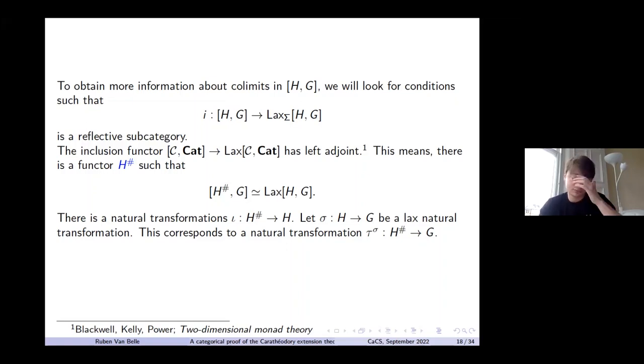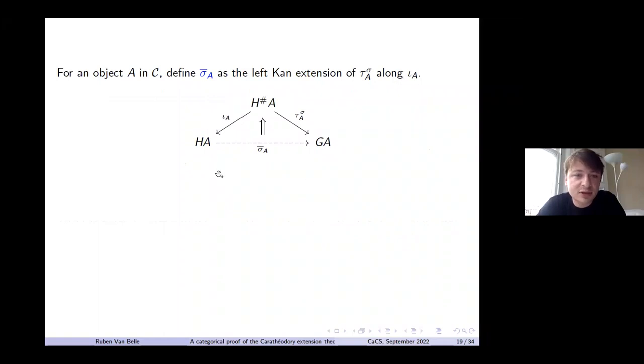Okay, so now I want to look at the construction of the reflector, the thing I want the reflector to look like. And that's going to be as follows. So I'm going to take left Kan extensions of tau sigma along iota. And I'm going to denote that by sigma bar A.